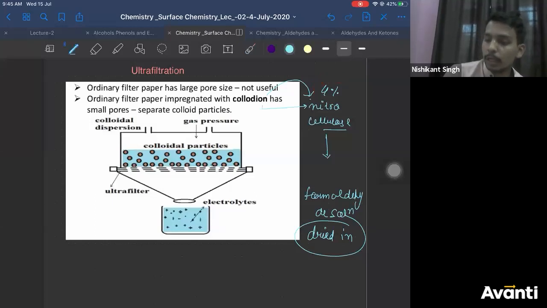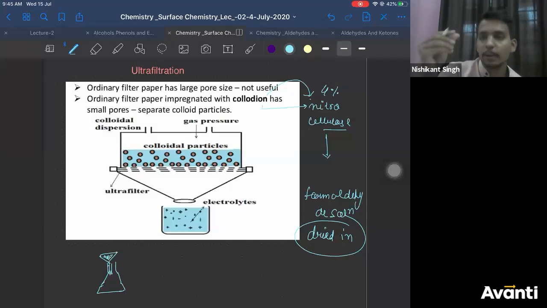Now, what you are going to do next is, you will take the same process. You will take a conical flask. Up to you how you perform it. You will put a separating funnel on it. Put your filter paper on it. Now the filter paper has a reduced pore size. You will allow your solution containing colloidal particles and impurities to pass through this. So what will happen?